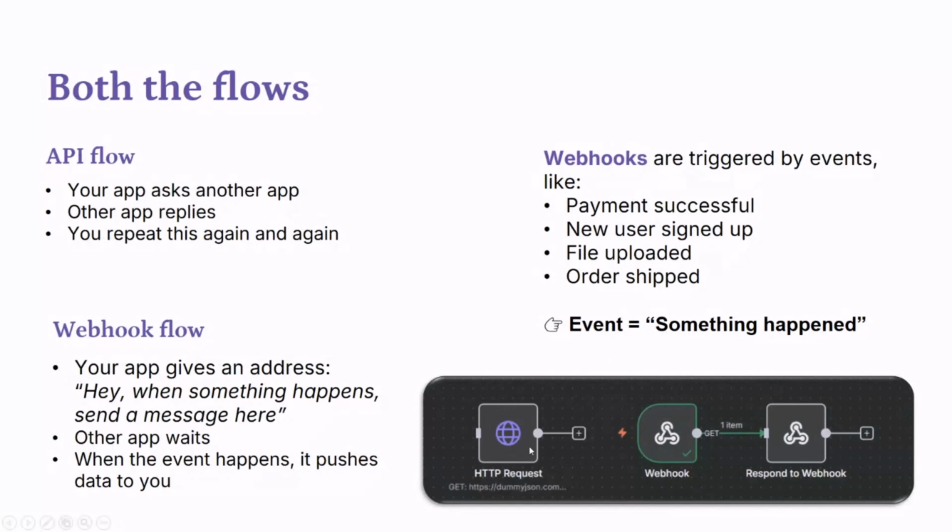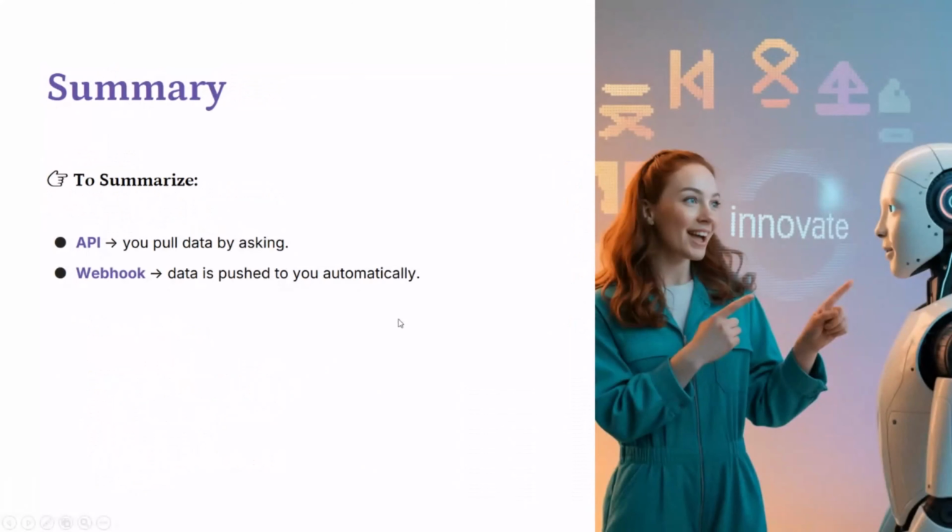These are the nodes in N8N for API. The HTTP Request node is for API functionality, and these two nodes are for your webhook. This one is a listener trigger; it keeps on listening for an event, and this node is responsible for responding to that particular event. These are the two nodes which work on the webhook concept, and this one is for API. So in summary, with an API you always pull the data by asking, while with a webhook the data is pushed to you automatically.